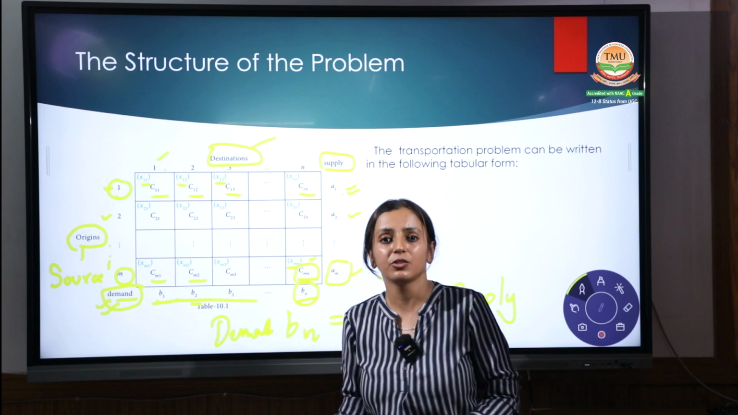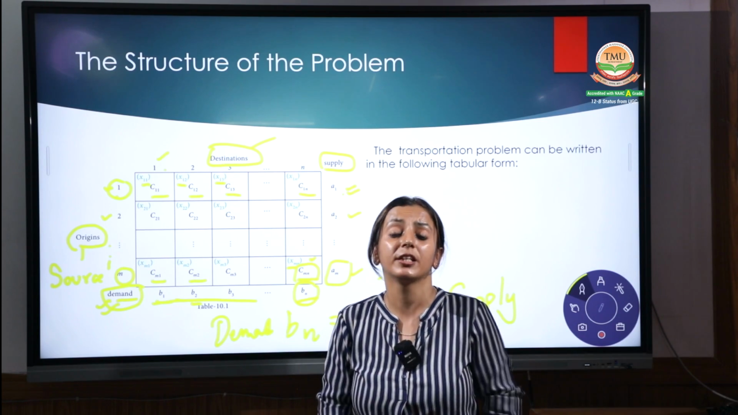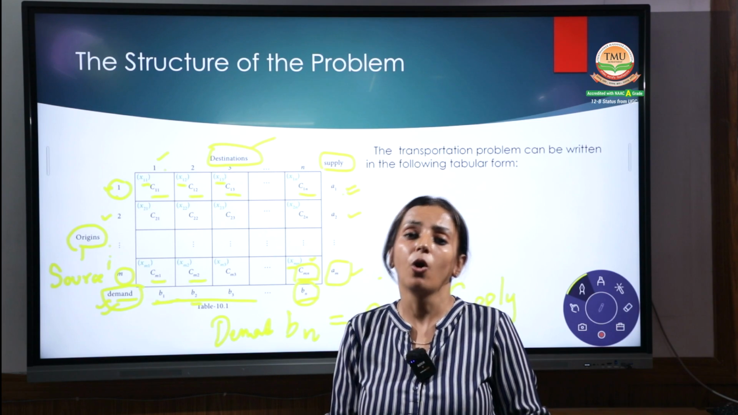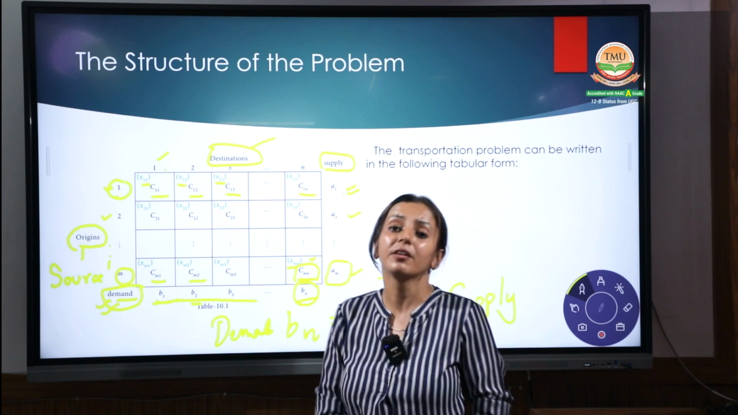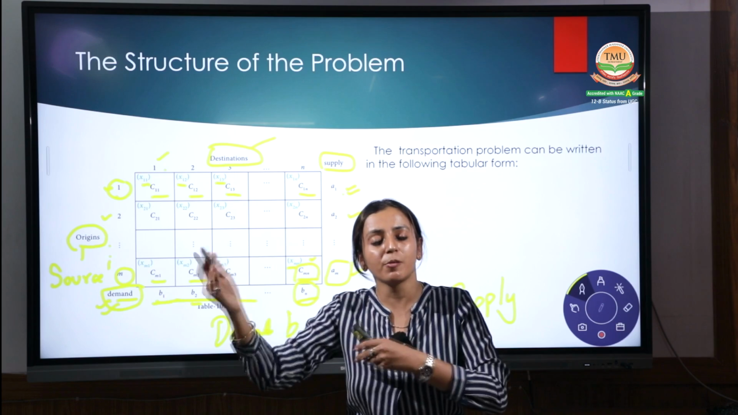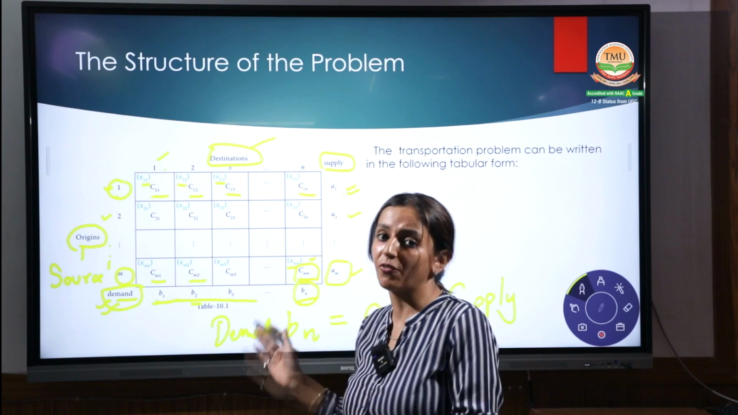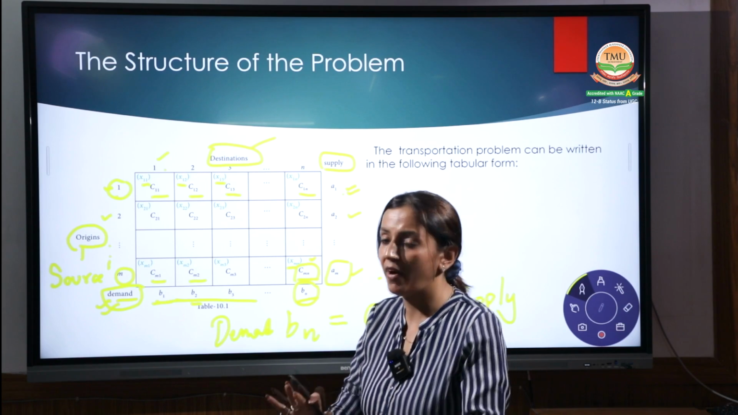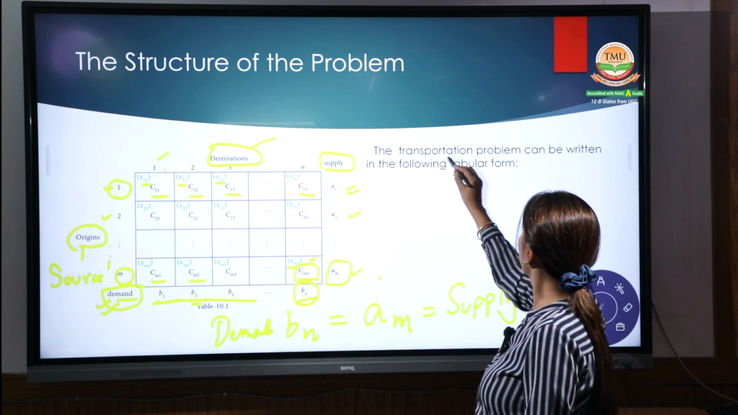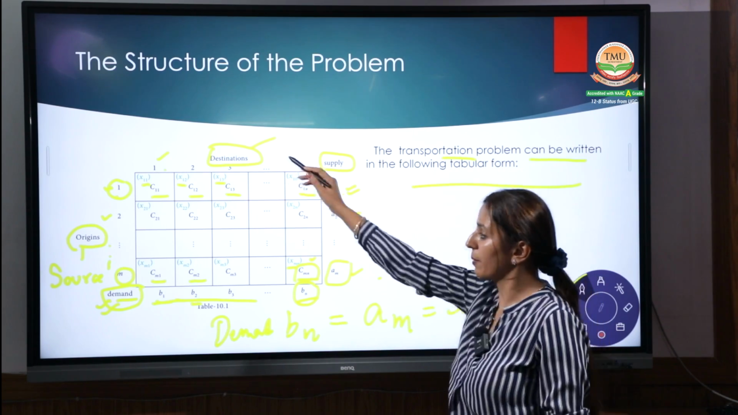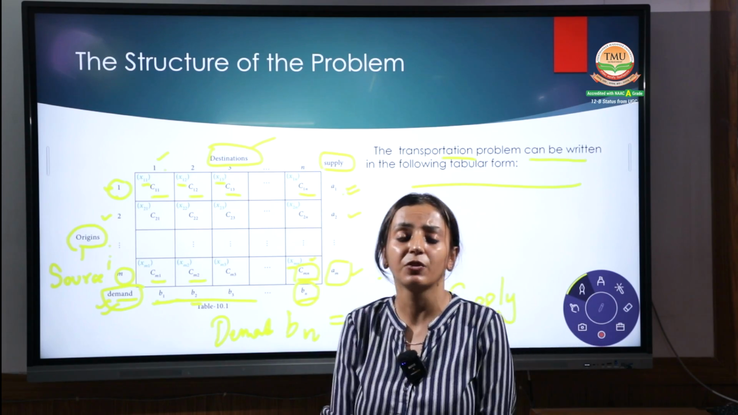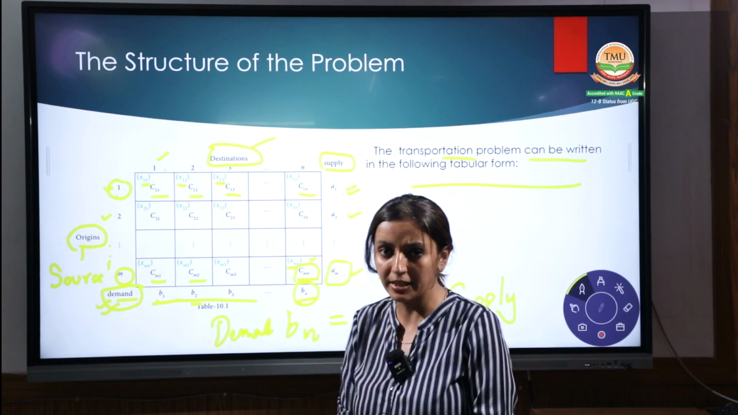In the unbalanced one, we have to find out whether the demand is greater than supply or whether the supply is greater than demand. And accordingly, we have to adjust the rows and the columns in the case of an unbalanced scenario. Fine. The transportation problem can be written in the following table. This is the table and the matrix which I have shown you. Hope it is clear.